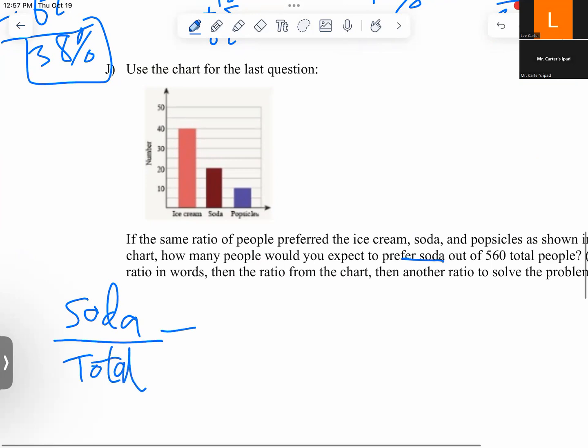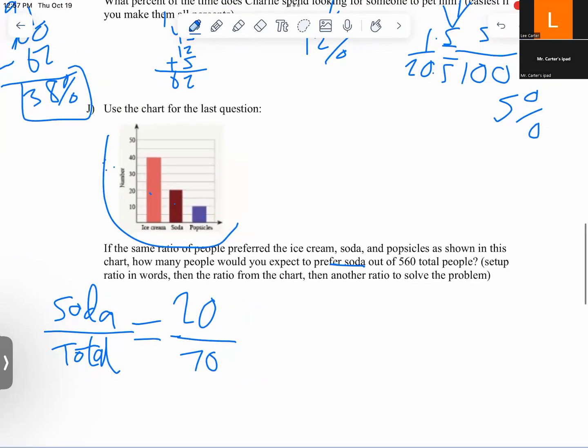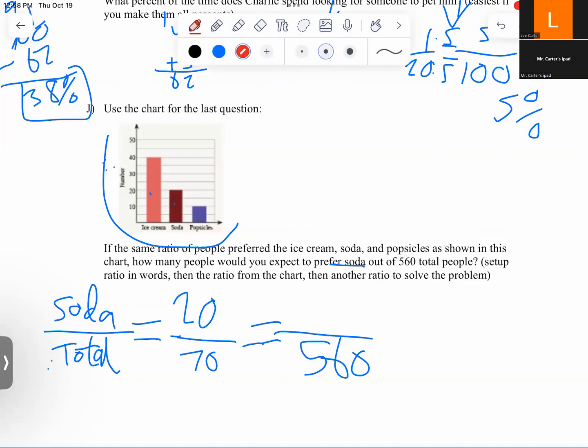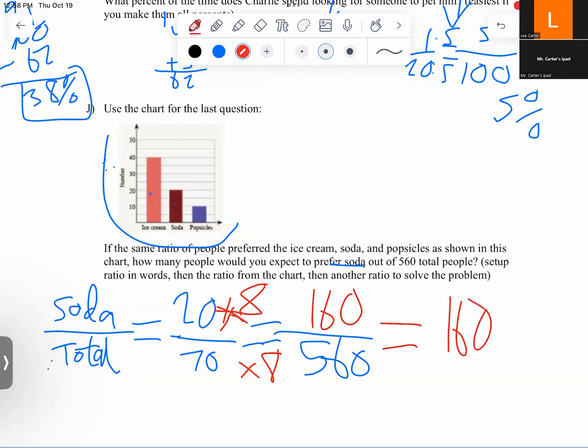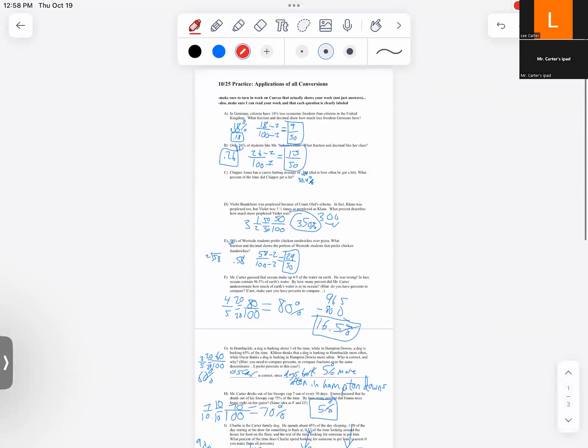Okay, so in the problem we've got up here, there are 20 that prefer soda. 20 plus 10 is 30, plus 40 is 70. 20 out of 70 prefer soda. So if the ratio stayed the same, if there were 560 total people, that's times 8, so you would expect 160 people to prefer soda. Okay, so that is our 1025 practice. Get that turned in.